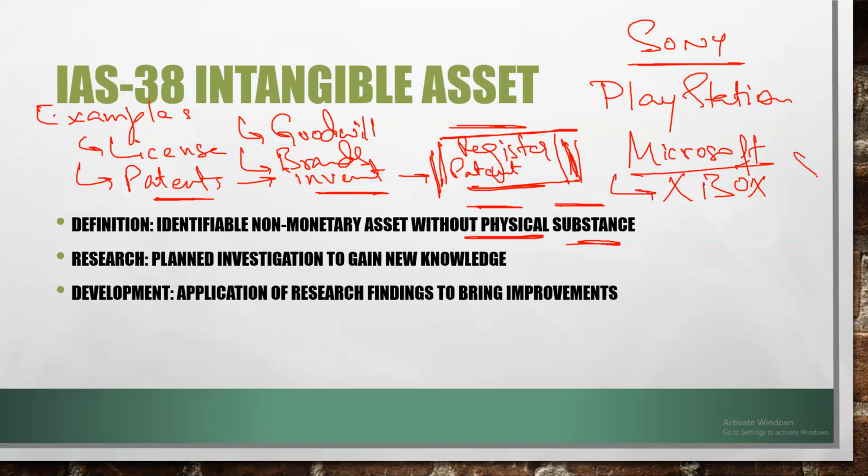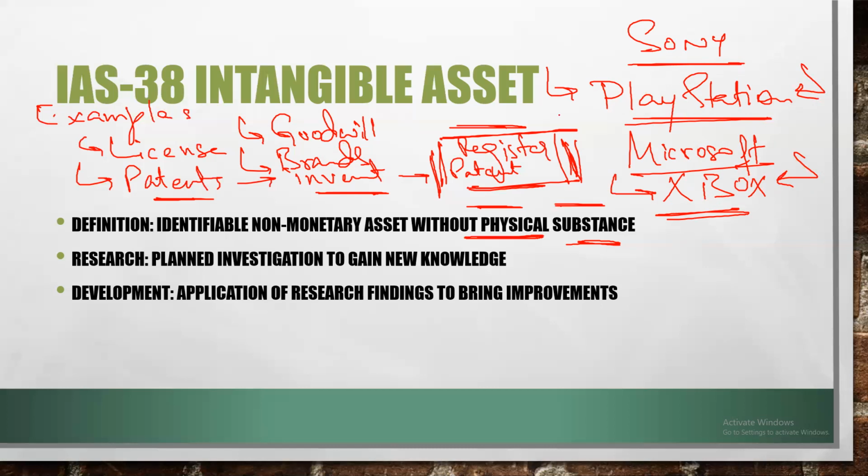A brand is a name, a big, popular name that a product or a service earns over time. So these are the brands.